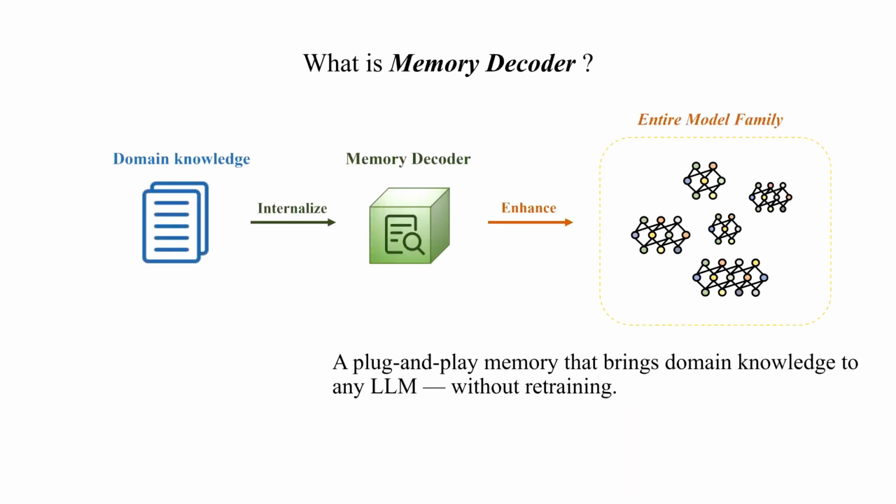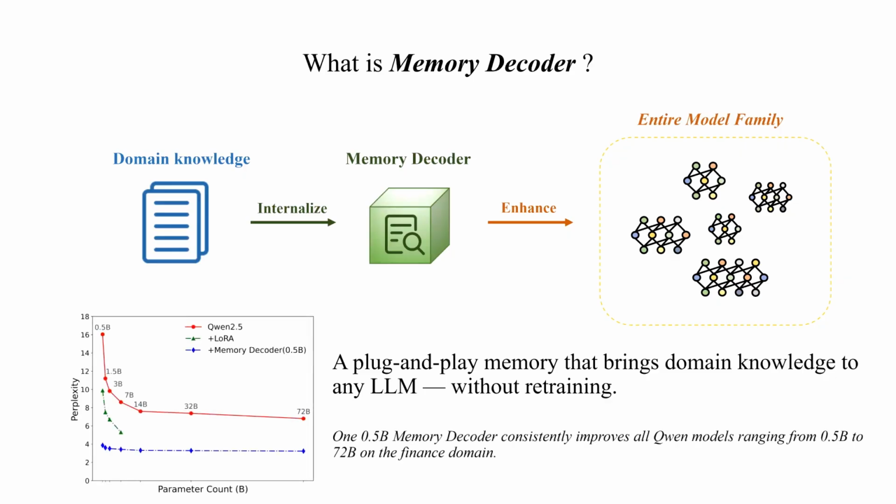So what exactly is Memory Decoder? It's a plug-and-play memory component that brings domain knowledge to any large language model without requiring any retraining of the base model. The key idea is very simple. We internalize domain knowledge into a small memory decoder module, which can then enhance an entire model family. As you can see in this figure, a 1.5 billion parameter Memory Decoder consistently improves all Qwen models, ranging from 0.5 billion to 72 billion parameters on the finance domain, reducing perplexity dramatically across all model sizes.